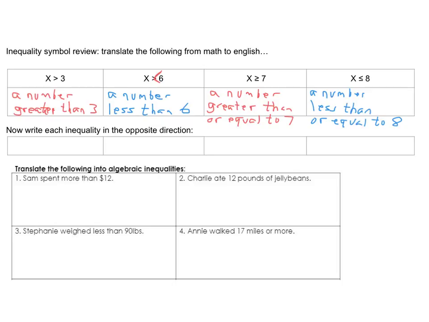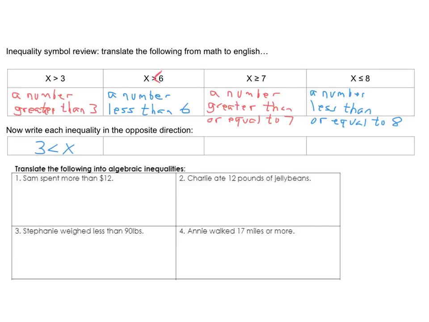All right, now to write these in the opposite direction so that they're still true would look something like this. We would have 3 less than x. Notice that the point still goes to the 3 and the big side still goes to the x. So you have to change everything to keep the statement true.